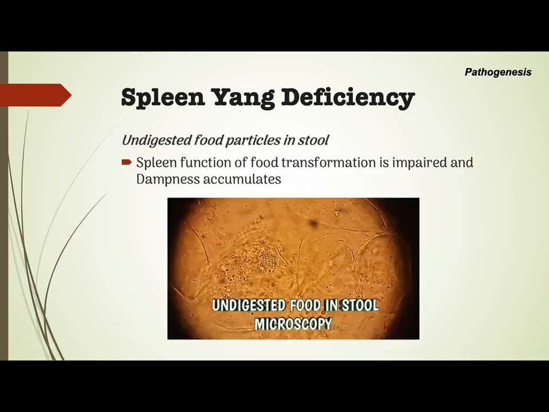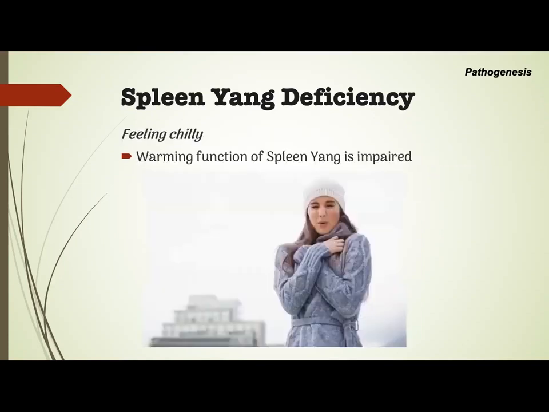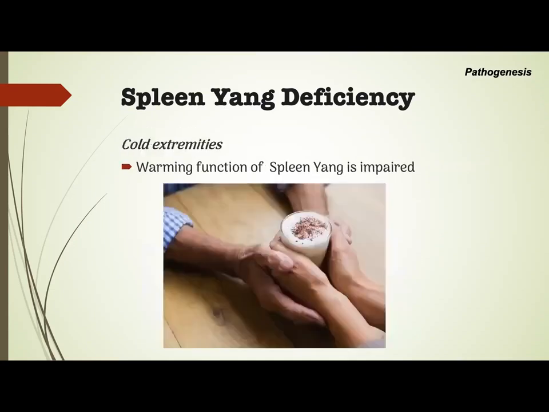Undigested food particles in the stool. Spleen function of food transformation is impaired and dampness accumulates. There is stomach ache, which improves with warmth, which means that the spleen yang functions of transformation and warming are impaired. Feeling chilly, that means there is an impairment of the warming function of spleen yang. Cold extremities, because the warming function of spleen yang is impaired.